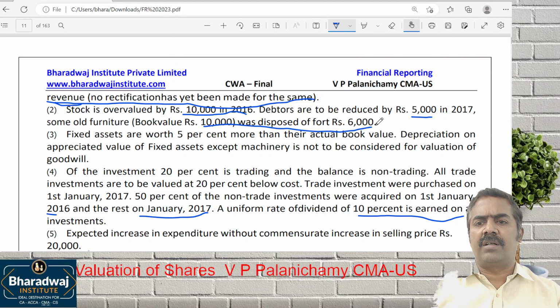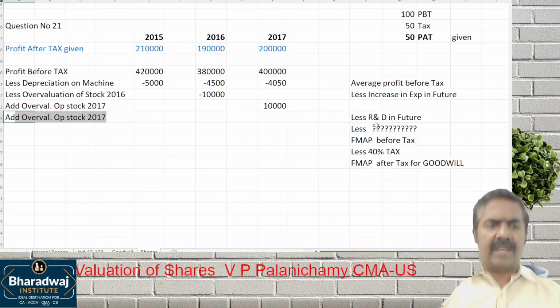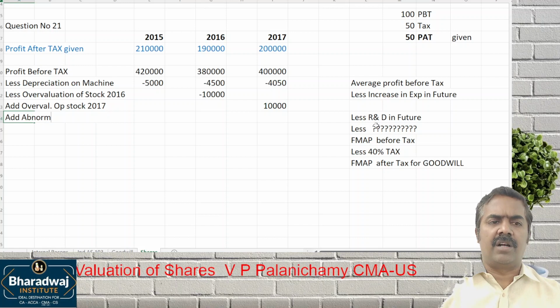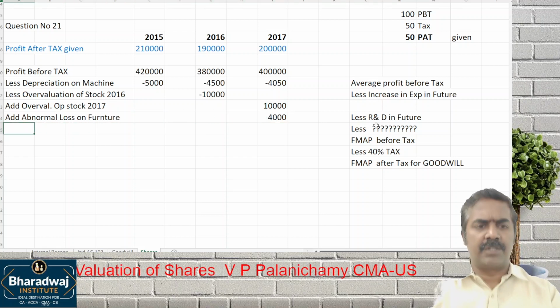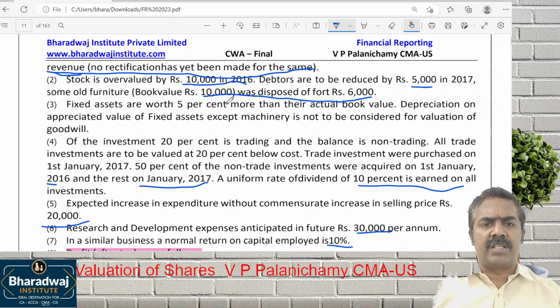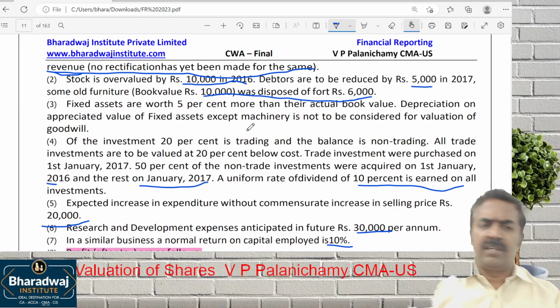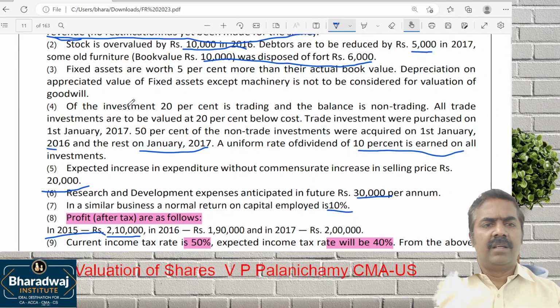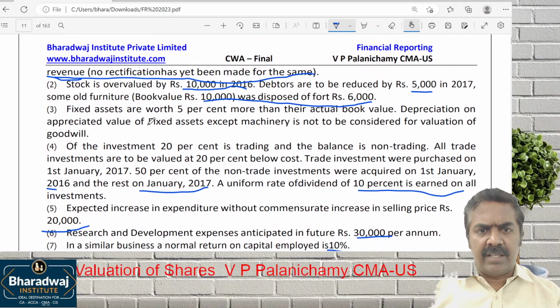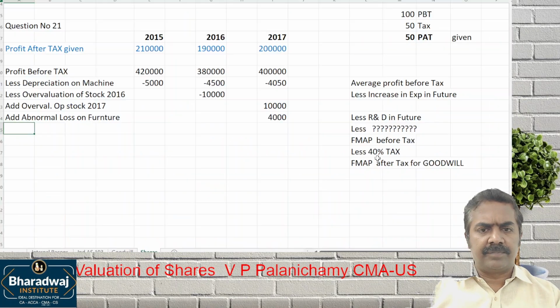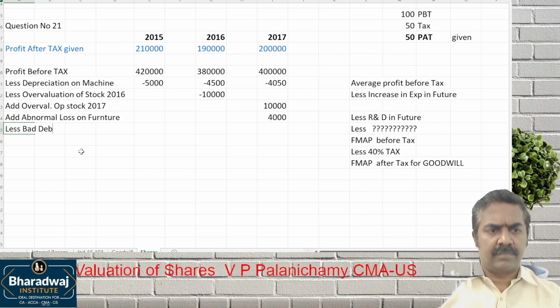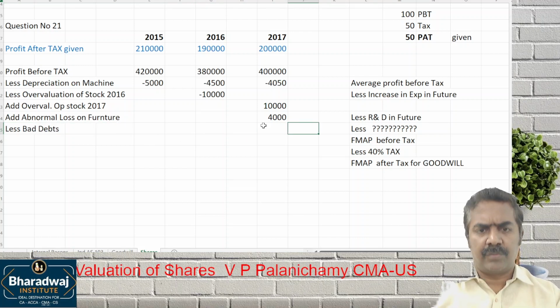Furniture sold for a loss of 4,000. Add abnormal loss or non-recurring loss. We add back because this loss will not come again. How much? 4,000. Then what is the next one? Fixed assets worth 5% more than the book value. Depreciation on the appreciated value of fixed assets except machinery is not to be considered. We will see that, no issues. Bad debts, 5,000, you have to provide.